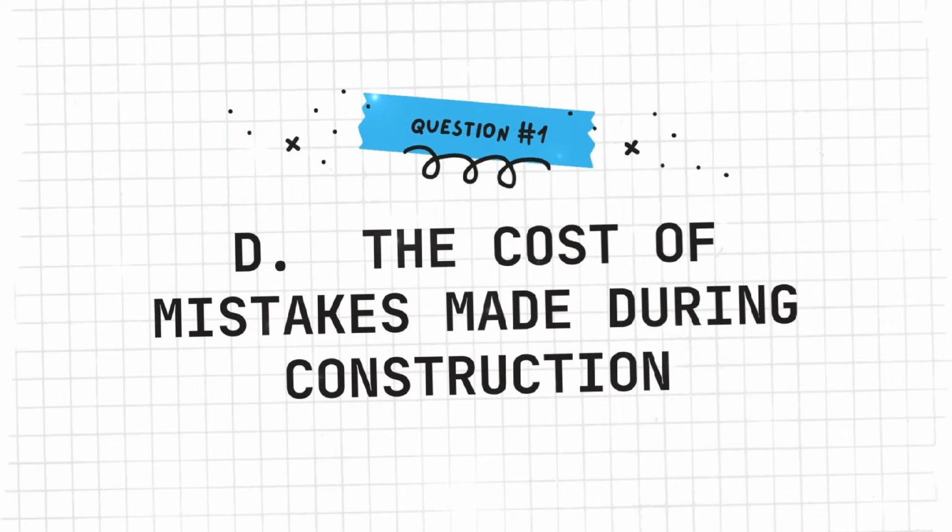D. The cost of mistakes made during construction. The cost of mistakes made during the construction will be handled by Ms. Halave herself, because she is the one who handles the maintenance crew that works on building her an additional wing on her existing facility. E.